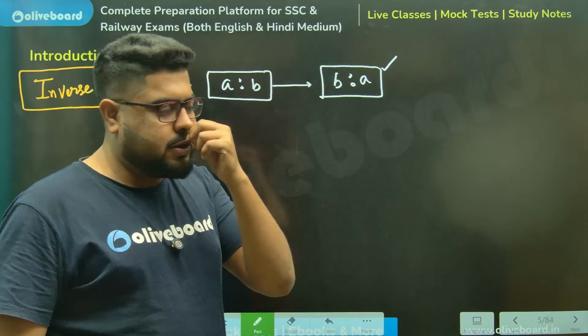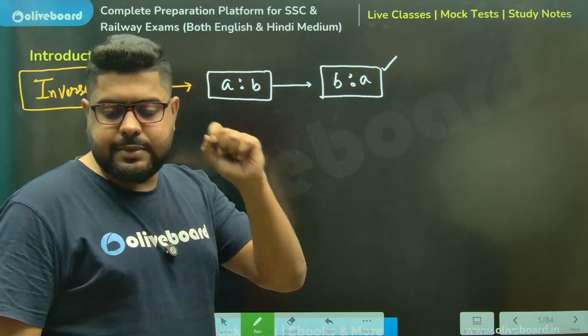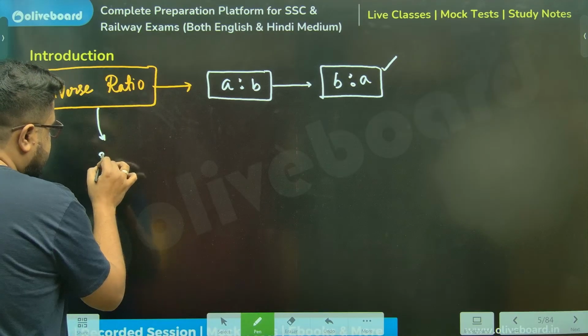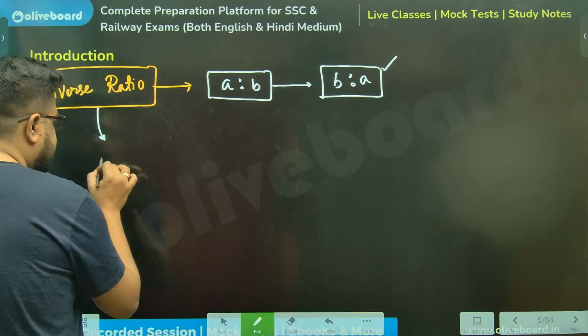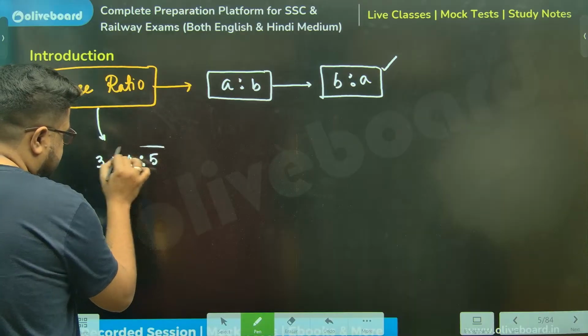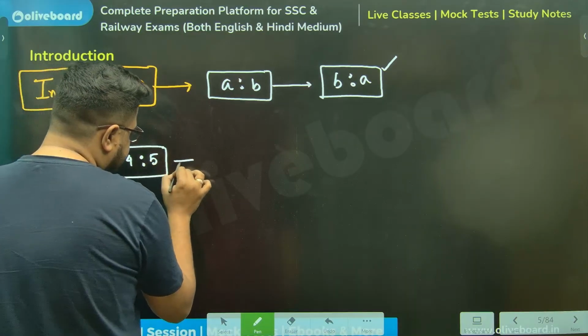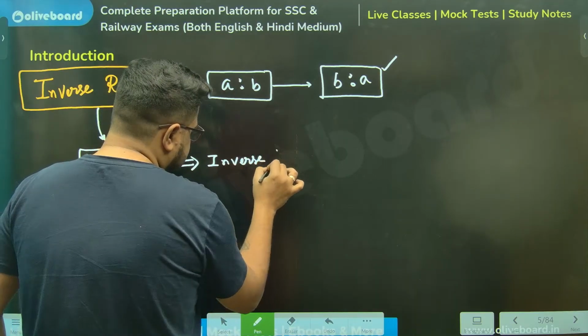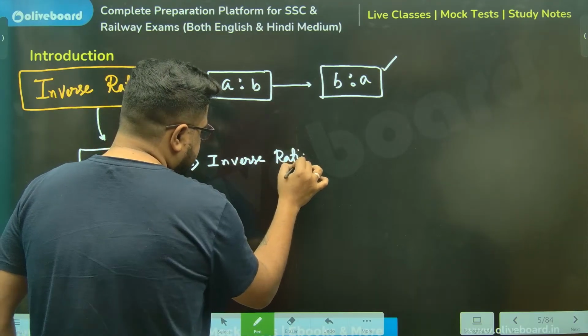But if you learn this in this fashion, there is a strong chance you will miss out on the fundamental. Now if I ask you a question: there is a ratio which is 3 is to 4 is to 5, and I'm asking, find the inverse ratio of this.